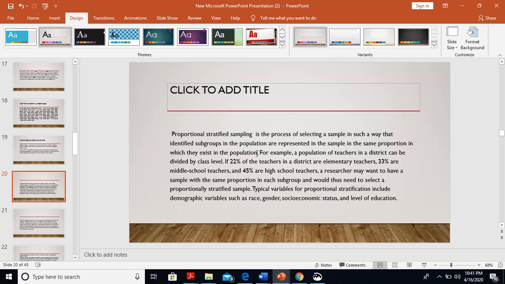If 22% of the teachers in a district are elementary teachers, 33% are middle school teachers, and 45% are high school teachers, a researcher may want to have a sample with the same proportion in each subgroup and would thus need to select a proportionally stratified sample. Typical variables for proportional stratification include demographic variables such as race, gender, socioeconomic status, and level of education.